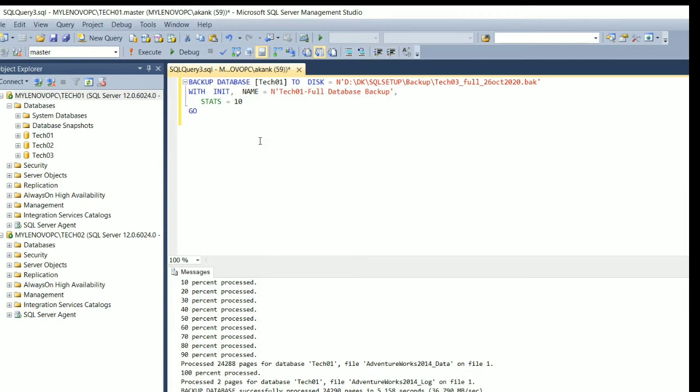It's a small topic, but it helps a lot, because you don't have that much space to keep the backups. If you have the space, or a requirement like that, you can go with noinit and keep multiple backups in a single file. If you don't have that much space, go with init. So there was a problem, and that's why the backup file size was almost double or triple the actual database size.